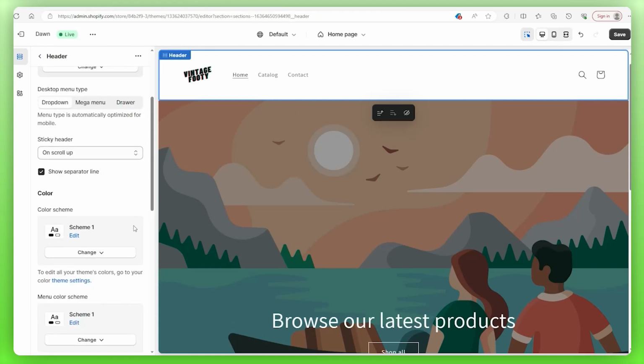And also, folks, make sure you're saving your progress as you go along in case something happens to your internet or your power, for example. So you just go to the top right and save your progress because you never know what could happen. You don't want to have to redo everything you just did.